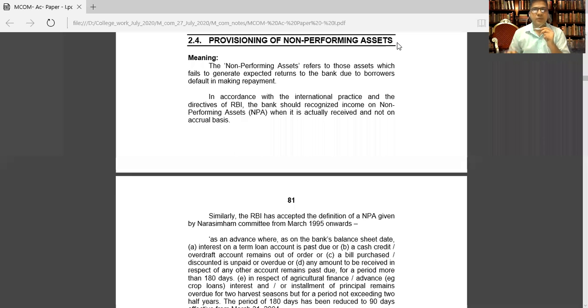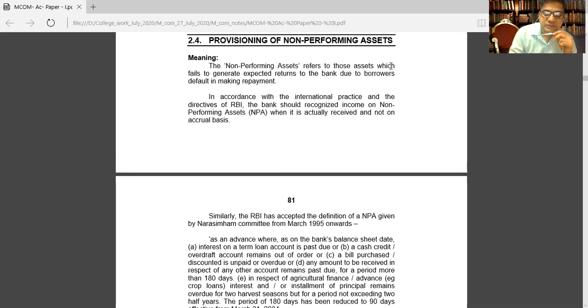In simple meaning, whatever loan is provided to the customer, and we are expecting it to be returned to the bank, but it is not returned, is considered a non-performing asset.